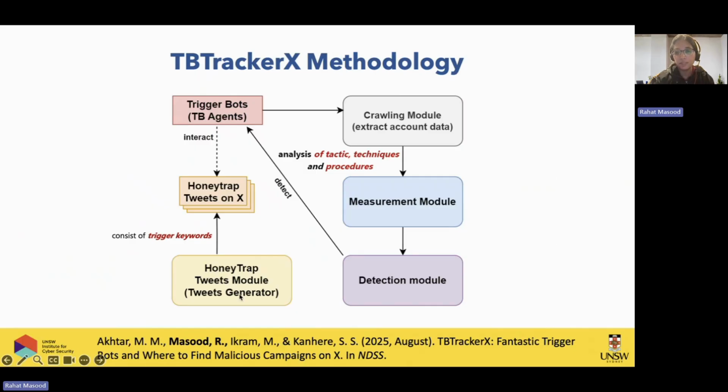Honeytrap tweet module means that we create a couple of tweets with the trigger words in them, and then we post them on the social media network X, Twitter, and when we post those trigger words, obviously we get trigger bot replies from them. Once we get those replies, we start crawling the data about those bots, and then we measure them. For example, what are their followers like, how many tweets are they doing, what are their modus operandi, and then we try to detect that. So this was the overall methodology of this work.